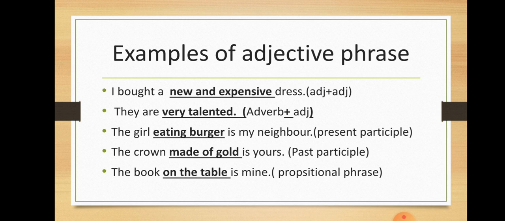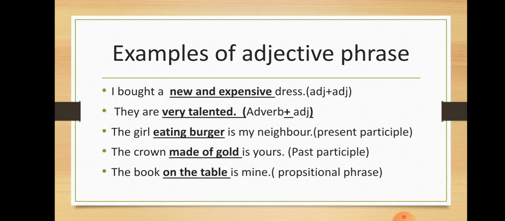New and expensive dress. Now, new and expensive, two adjectives, so two words means it's a phrase. What kind of phrase is it? It's an adjective phrase because it's modifying the dress, noun. Which dress I bought? I bought a new and expensive dress. So a group of words which modifies a noun. Here dress is modified, so it's an adjective phrase. You clear? It's very easy to locate or to identify adjective phrases in sentences. Now see the second example.